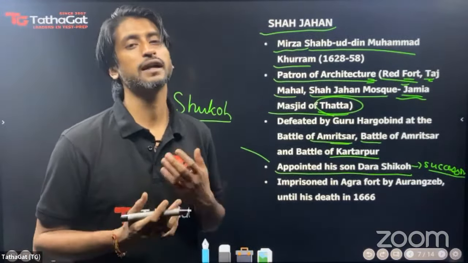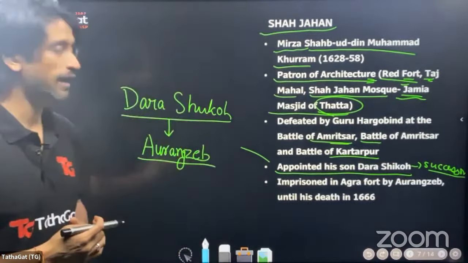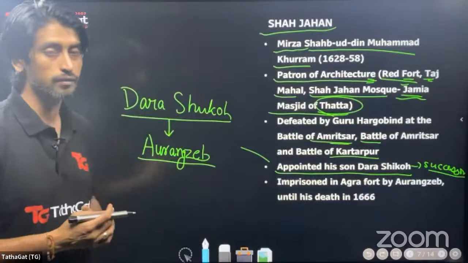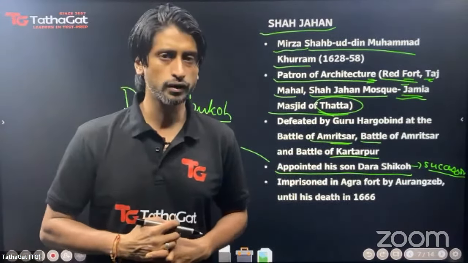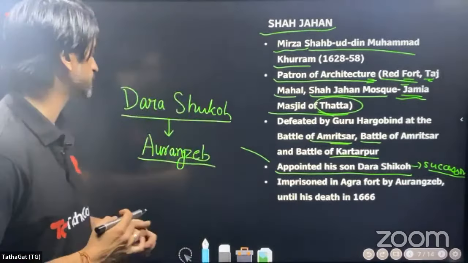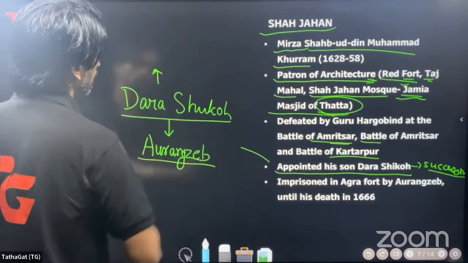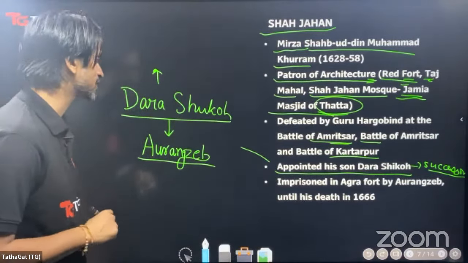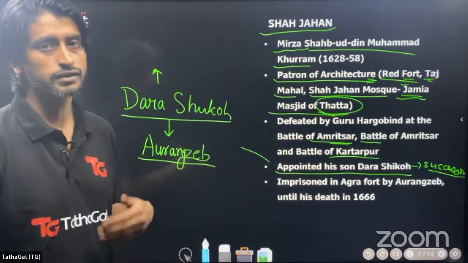Shah Jahan was presented with the severed head of his son, Dara Shikoh, by Aurangzeb, a very brutal ruler, because of whom the saying that kingship knows no kinship was made famous. Now, this Dara Shikoh was a very educated person, also interested in Sanskrit and translations. And because of his efforts, Indian philosophy could reach the West.